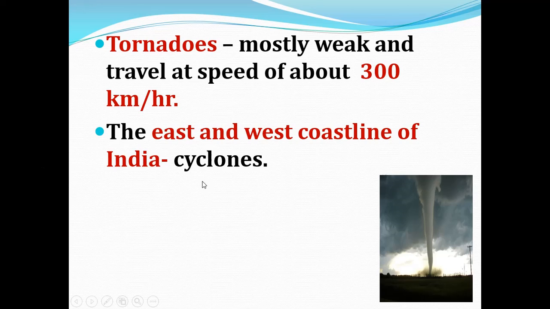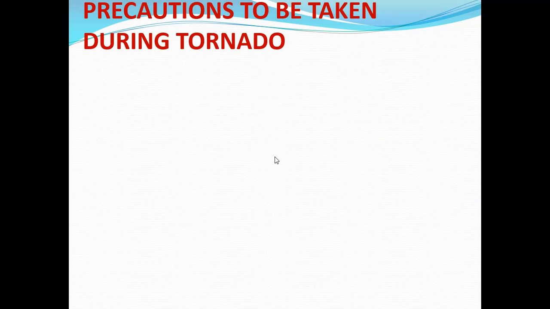Mostly cyclones will occur in the east and west coastal line, with the east coast being the prominent one. Now we can see the precautions we have to take during a tornado.